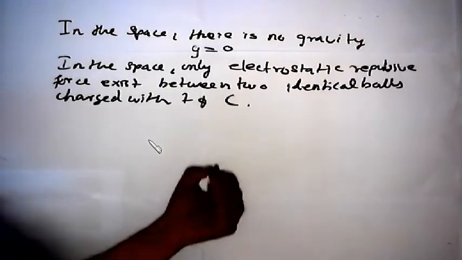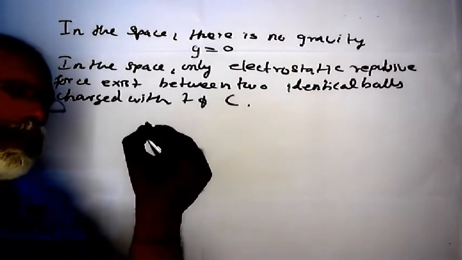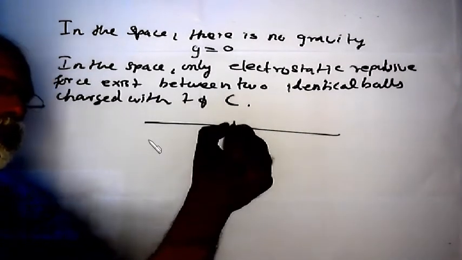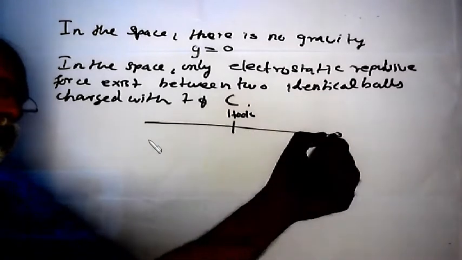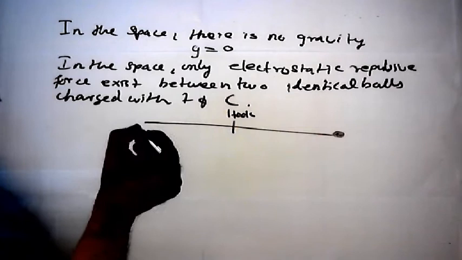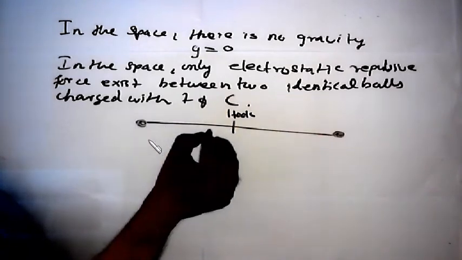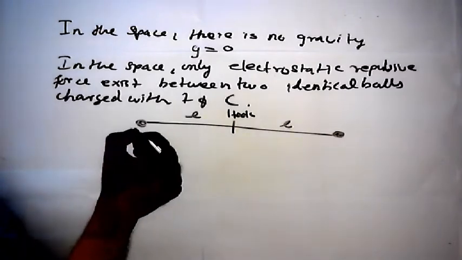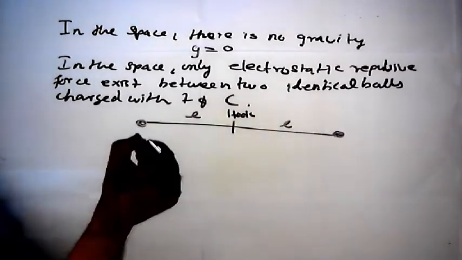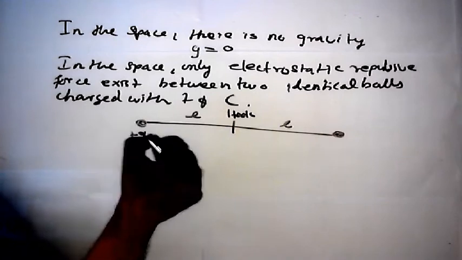Because of this actual situation, this is the hook, the right end and left end, the length of each string is L meter, and the charges of the two identical balls are plus q and plus q.